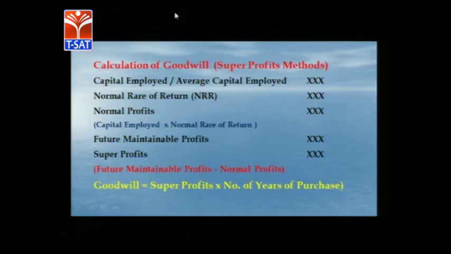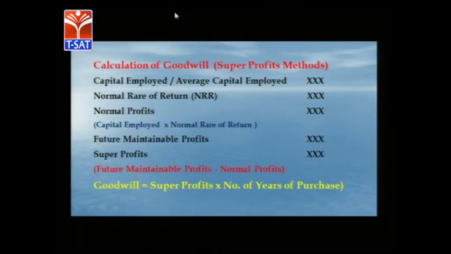So here we see how the calculation of goodwill under super profit method is done in simple steps. We take capital employed as a base, then the normal rate of return will be given as a percentage in the problem. Then we can calculate normal profits as a percentage of capital employed, that is, capital employed into normal rate of return gives normal profits.